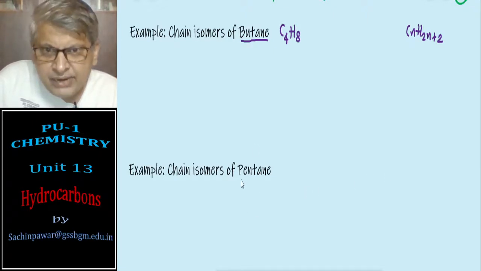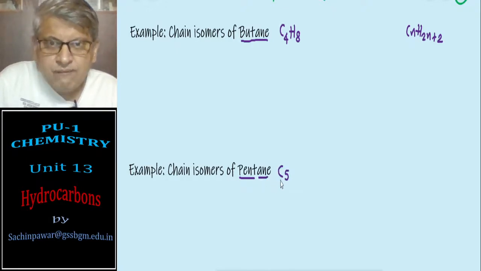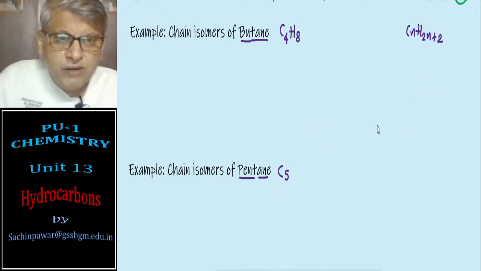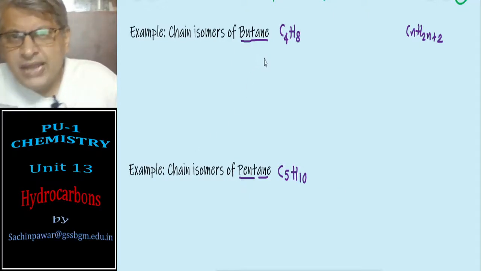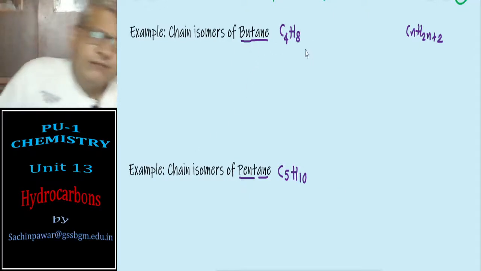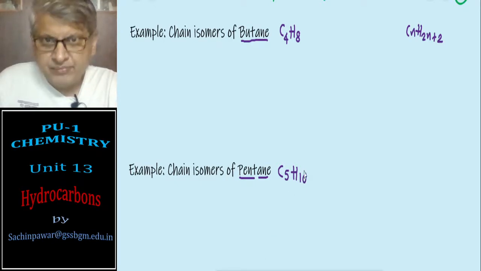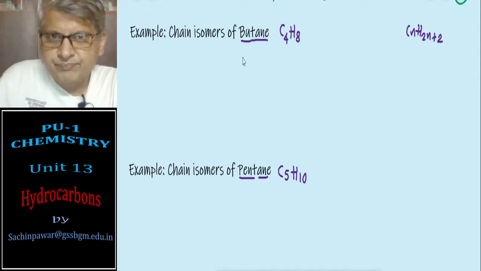Similarly, pentane: when I say pent, it is 5, so there are 5 carbon atoms, and ane means alkane, as you have learnt in nomenclature in unit number 12. The general formula of alkane is CnH2n+2, so for C5 it is 5 into 2, 10, plus 2, that is H12. So we have butane with molecular formula C4H10 and pentane with molecular formula C5H12. Now here we can write the chain isomers out of it.